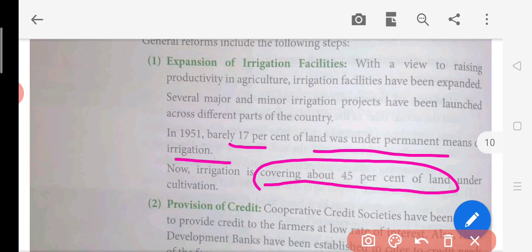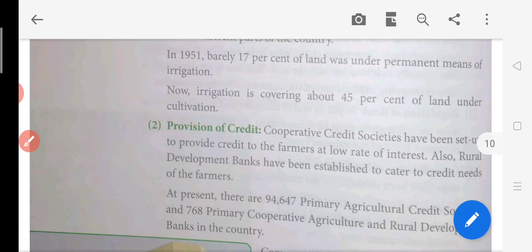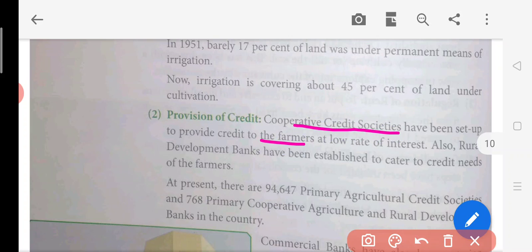Okay. Now, provision of credit. Credit means money which we take from the banks, or in the form of a loan. That is credit. So here such a facility was provided. Like cooperative credit societies were set up to provide credit to the farmer at a low rate of interest. So here the loan will be provided to the farmer at a very low rate of interest.